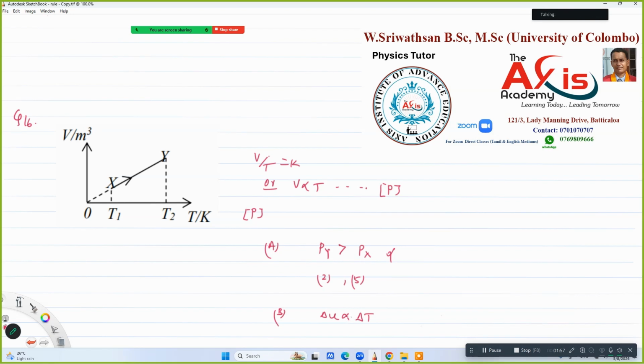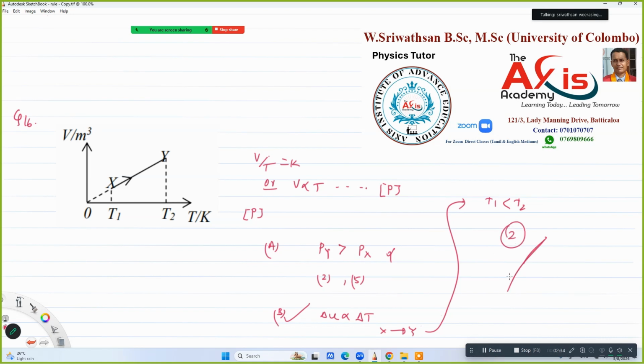From X to Y, the temperature goes from T1 to T2, and T2 is greater than T1, so the internal energy is increasing. That's correct. B is correct. So among the second and the fifth, B should come, and the fifth is C only, so that is wrong. The answer is the second one.